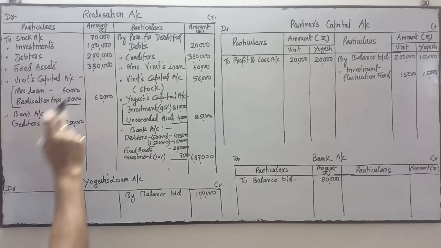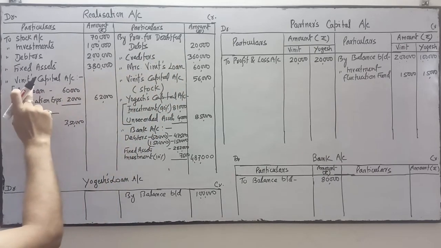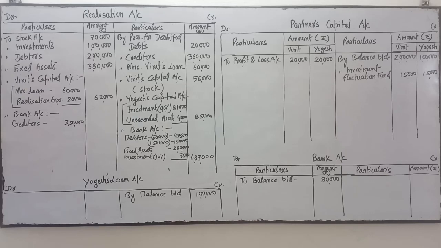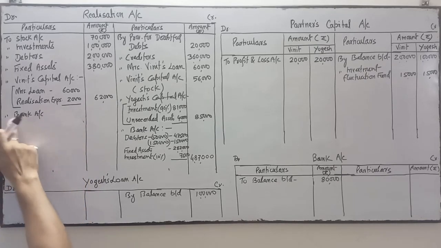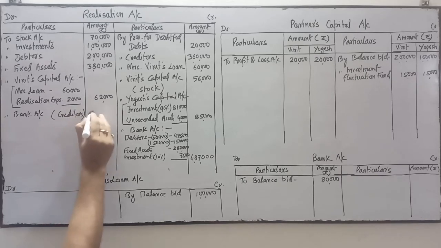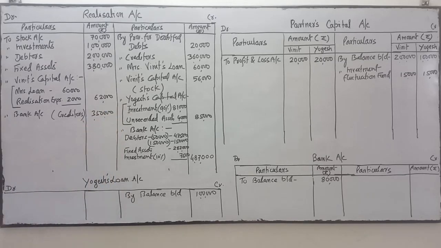4,87,000. Now see this side. This one, creditors, is paid off. Mrs. Vineeth's loan is taken over by Vineeth. Is there any other? Okay, Vineeth's loan is taken over by him. Okay, these are the things. So 3,50,000 we can write directly in the outer column as well. We will write it over here, creditors in bracket, 3,50,000 in full settlement of their claim.